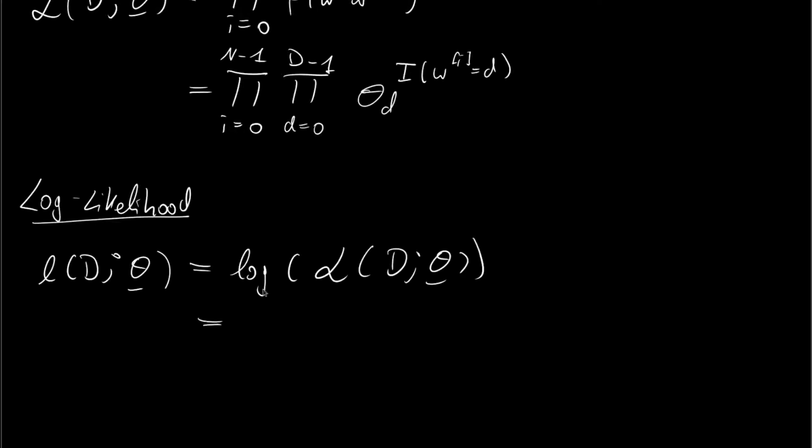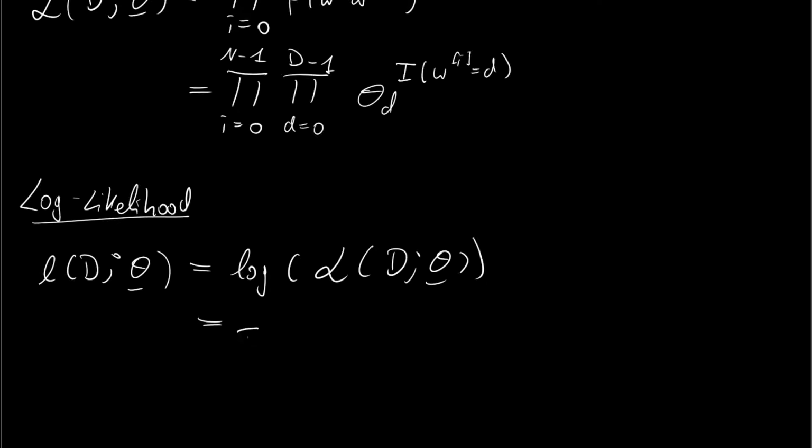If we apply the logarithm first, then a logarithm turns a product into a sum. Then our operator propagates, then again it turns the next product into a sum, and then it propagates, and then by the logarithm rules, an exponent is put down in front of the logarithm, and we are left with the logarithm of theta d.